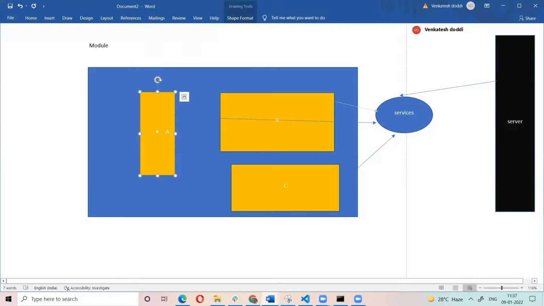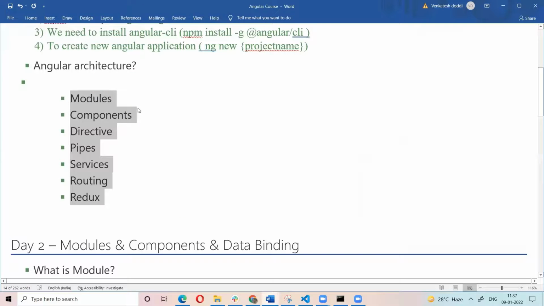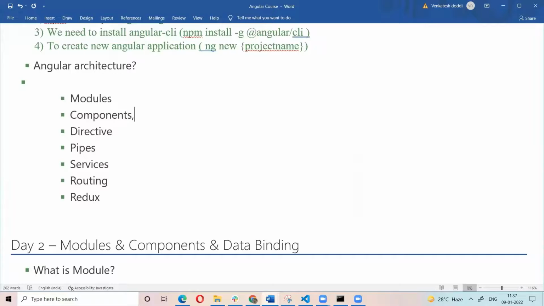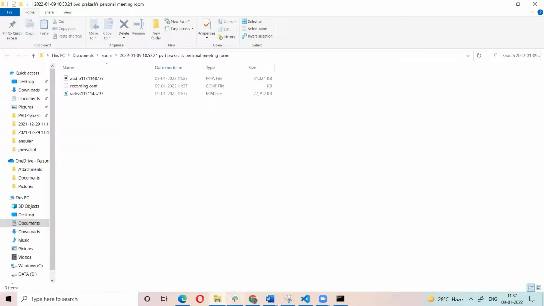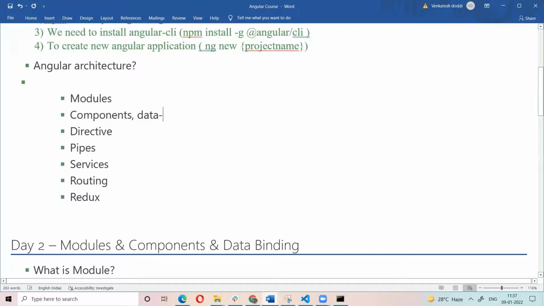Before going to learn, these are the topics we need to learn. What are modules? What are components? In the components, we have the data binding concept. What are directives? What are pipes? What are services? What is routing? What is NgRx? We understand services: getting data, fetching data using APIs.